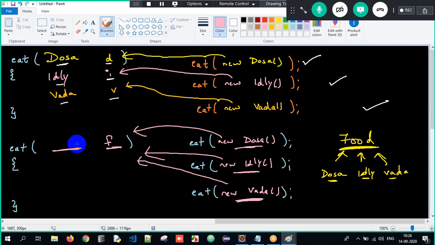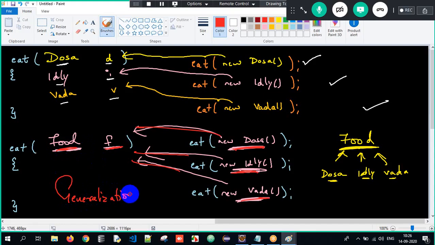You give whatever, sir, but the data type I will write as food here. So if I write food F here, I can pass dosa object, idli object, vada object to a single reference type. I can pass different types of objects into a single reference type. This is nothing but generalization. So this is the major advantage of upcasting over here. Got it? This is all about the basic content which we are supposed to have here.